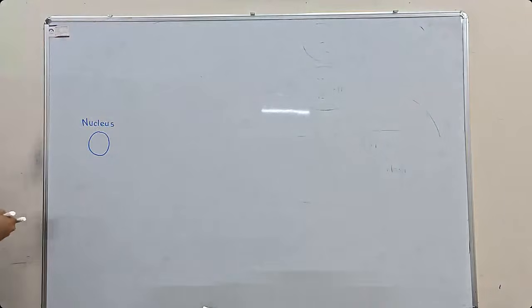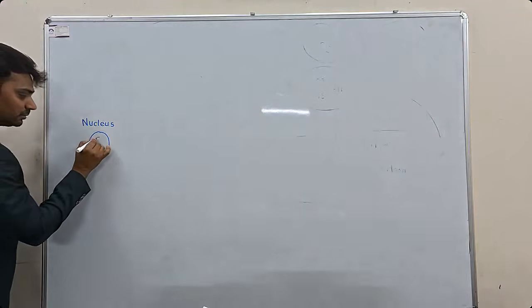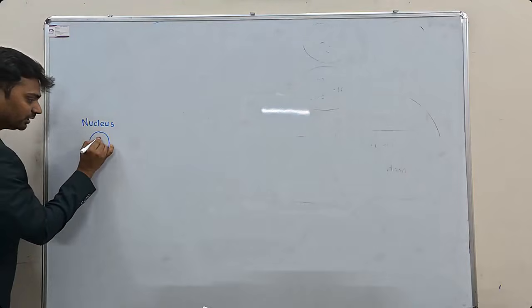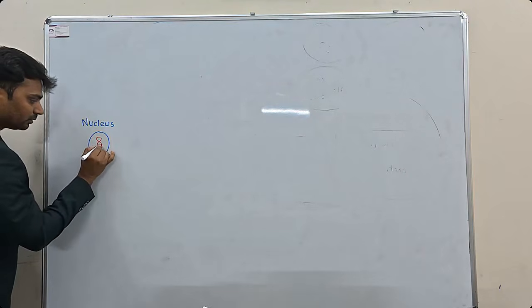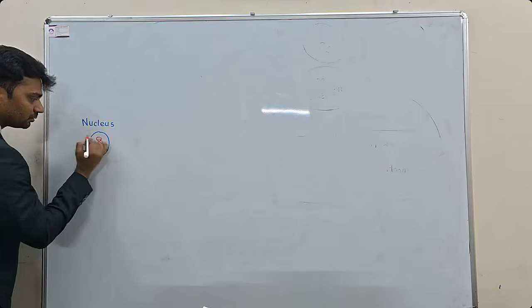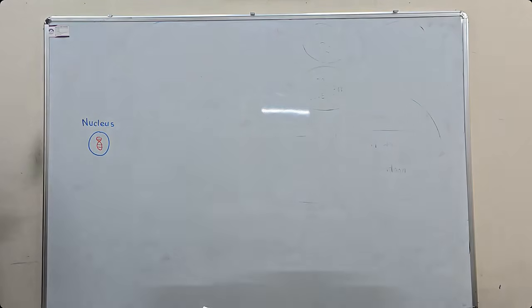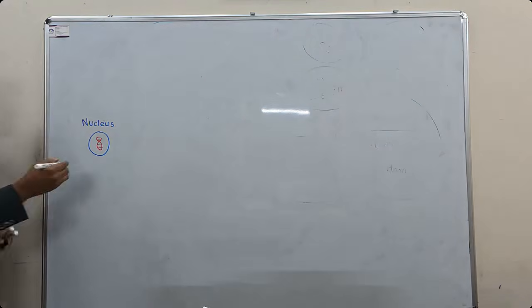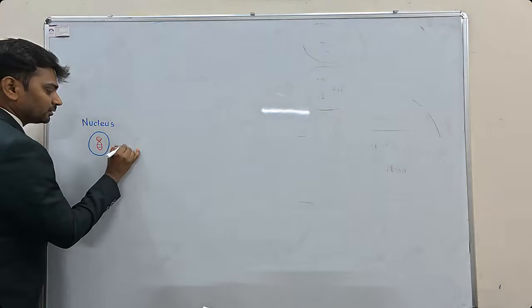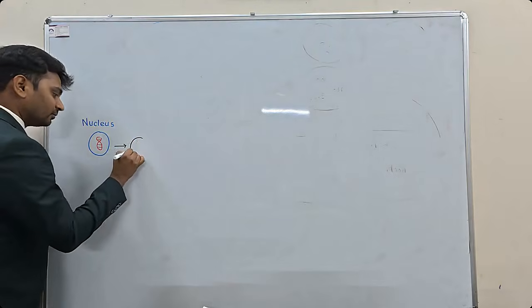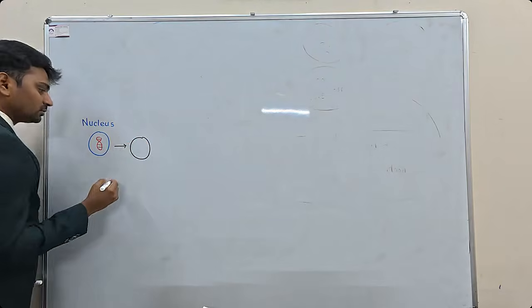So it starts with genes of an organism, that may be your DNA or RNA. Next, the nucleus. After that, this nucleus will have certain other